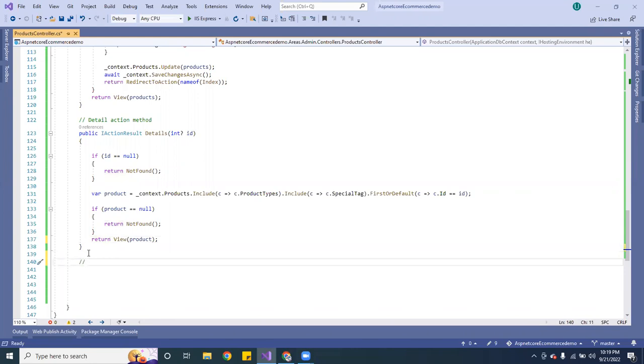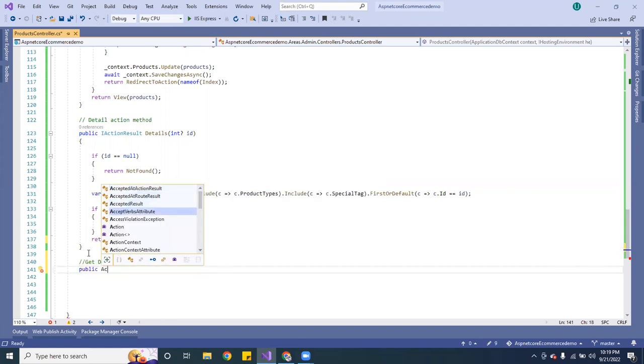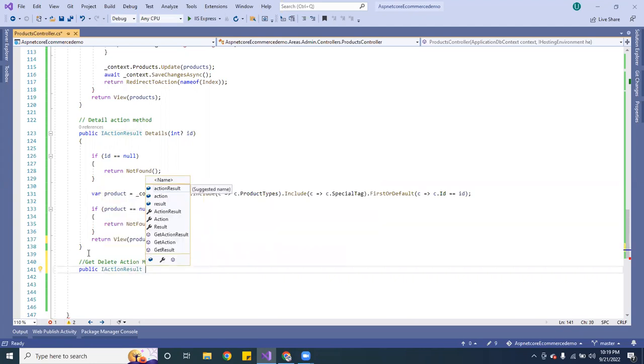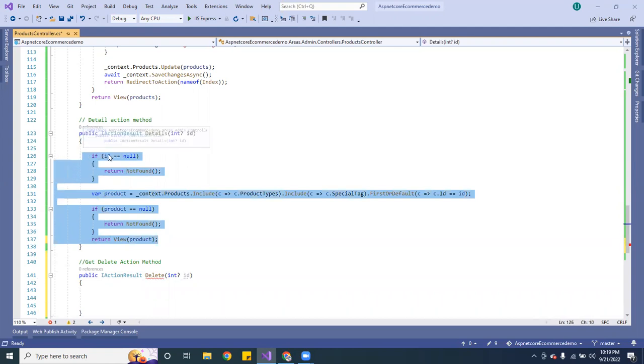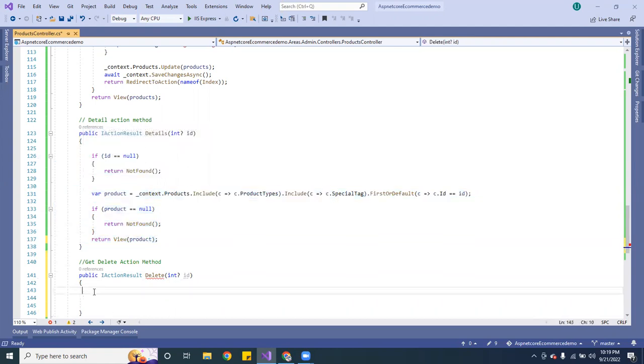So this one is going to be the GET Delete action method, and this one is going to be public again. Public ActionResult, and this one is going to be Delete. You want to pass the ID. This one here, I'm going to copy that because it's very similar. This is super similar to that. And the thing is, we got to change a few things.